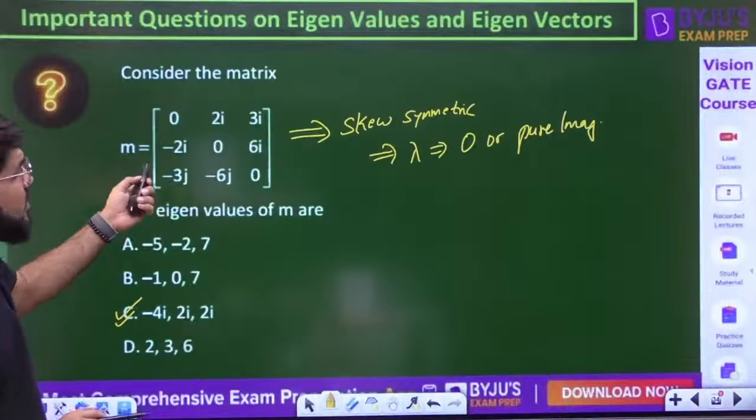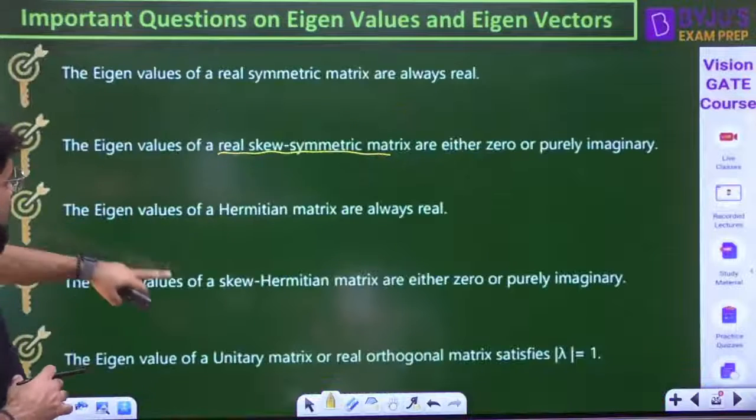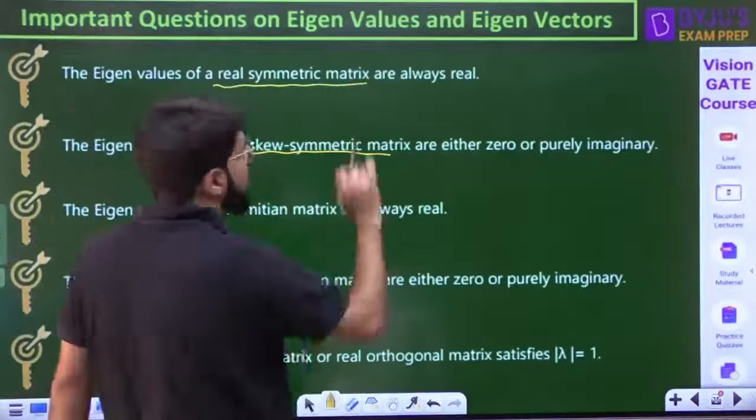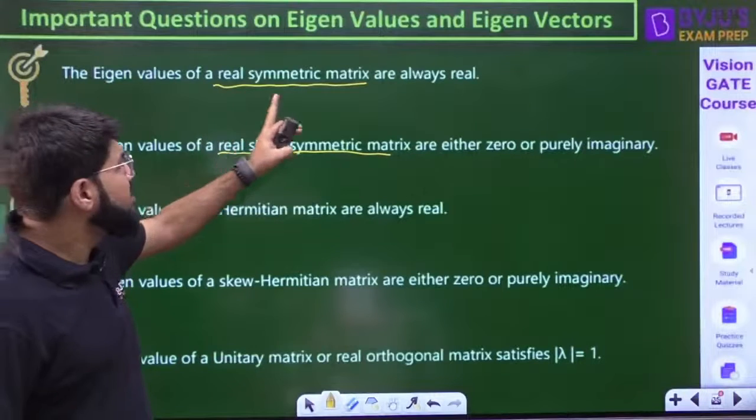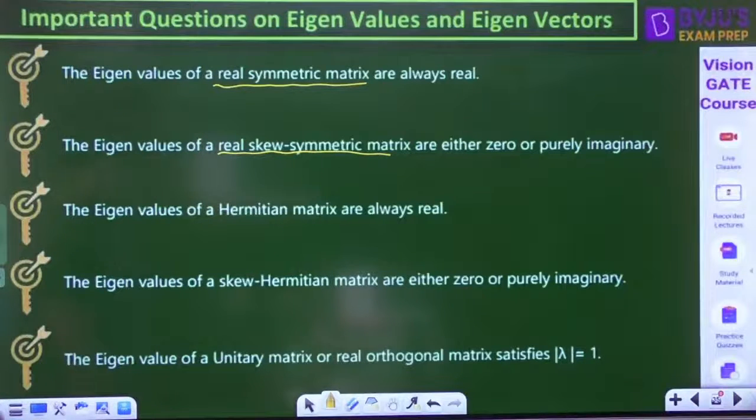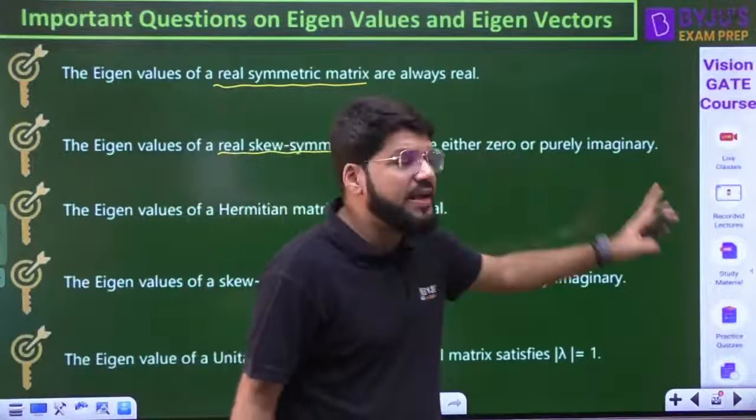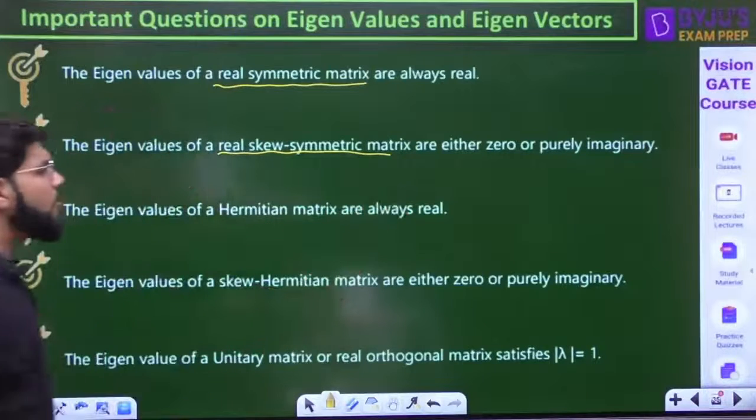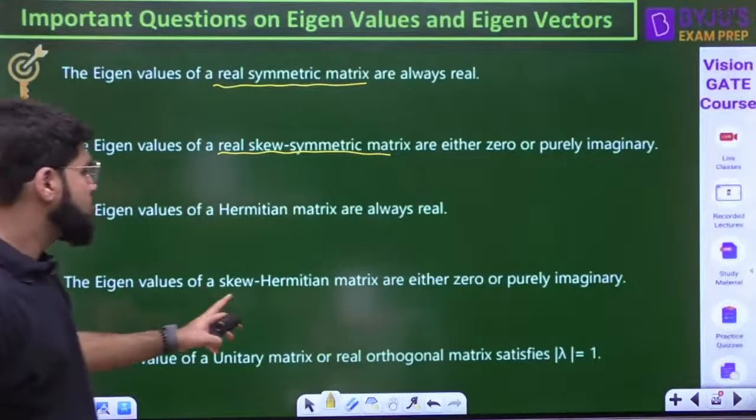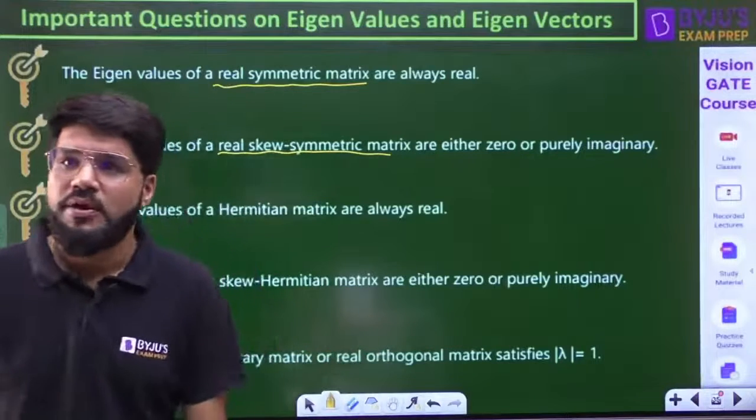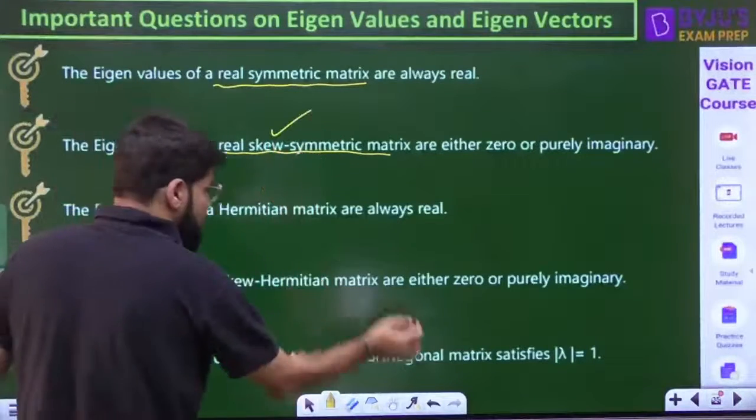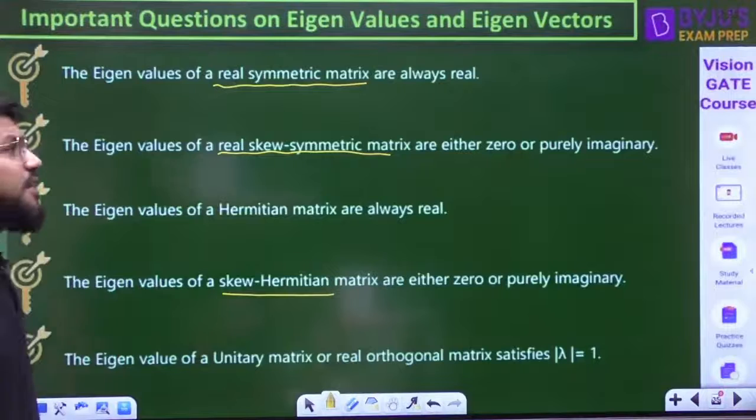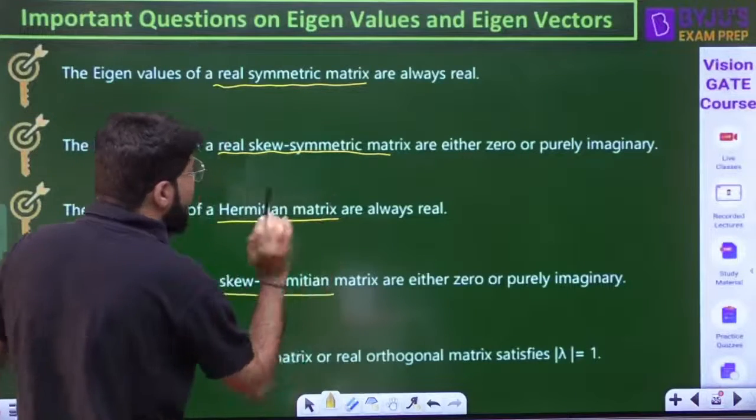Don't worry whether it is skew symmetric or Hermitian. First of all, let us revise all these points. Eigenvalues of a real symmetric matrix are always real. Eigenvalues of a real skew symmetric matrix are either 0 or purely imaginary. Next, eigenvalues of a Hermitian matrix are always real, and eigenvalues of a skew Hermitian matrix are either 0 or purely imaginary. That means whether the matrix is real skew symmetric or skew Hermitian, eigenvalues are 0 or purely imaginary. If a matrix is real symmetric or Hermitian, they are always real.